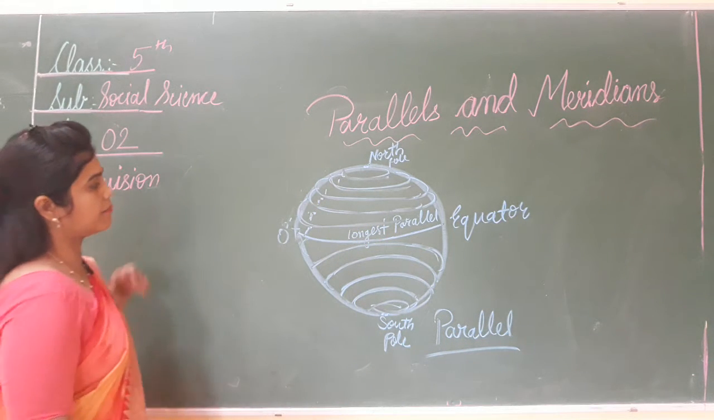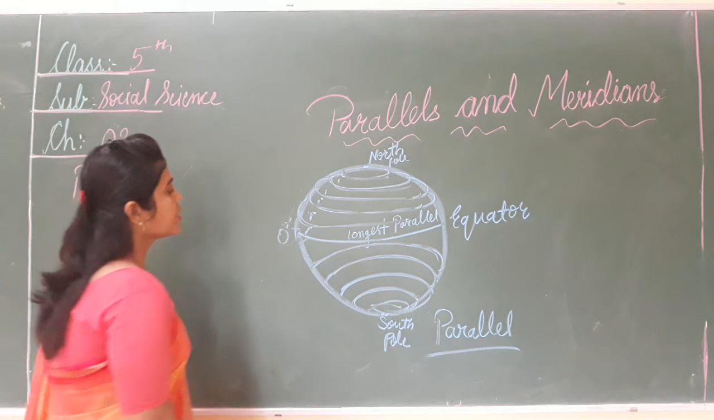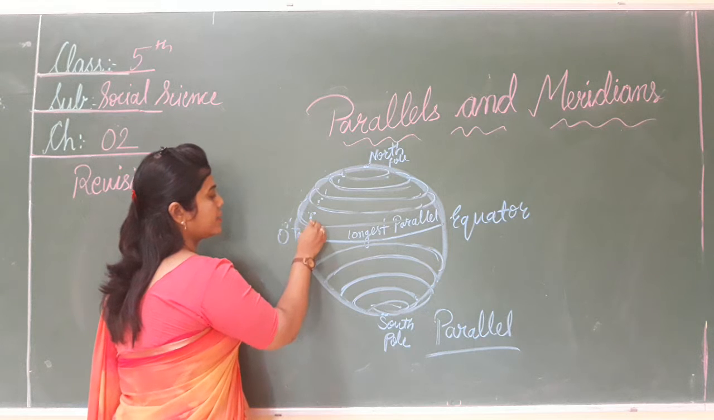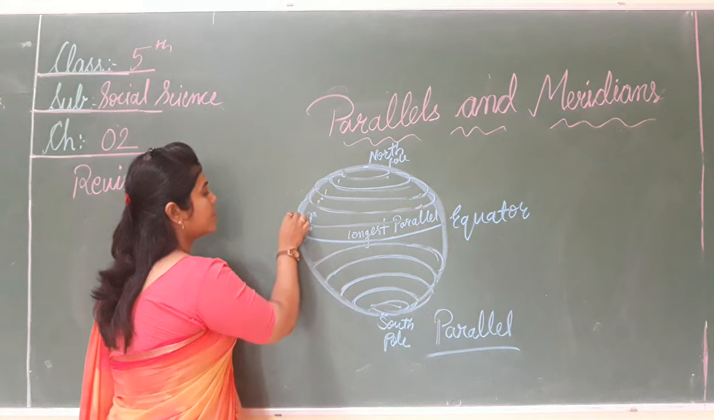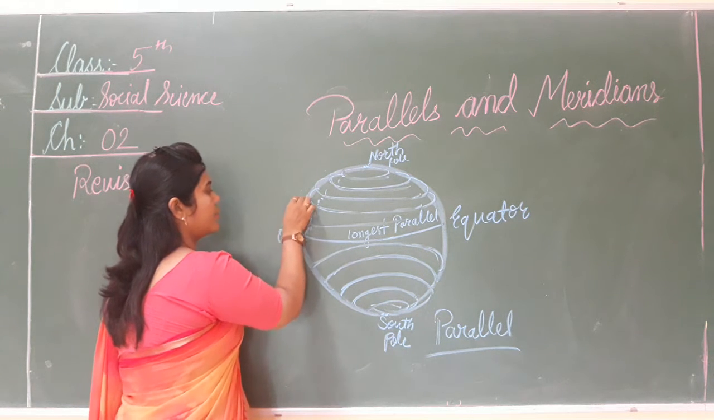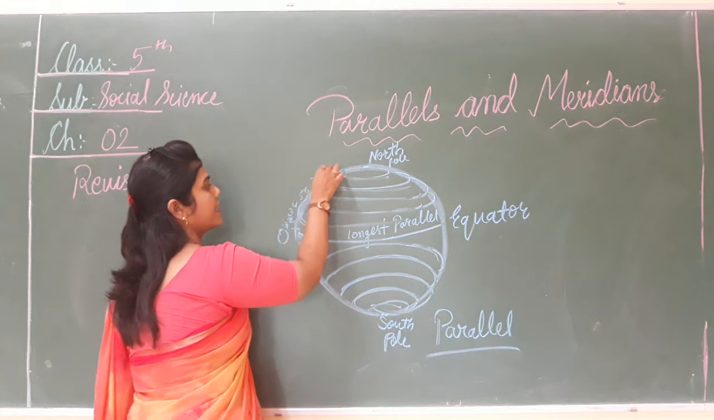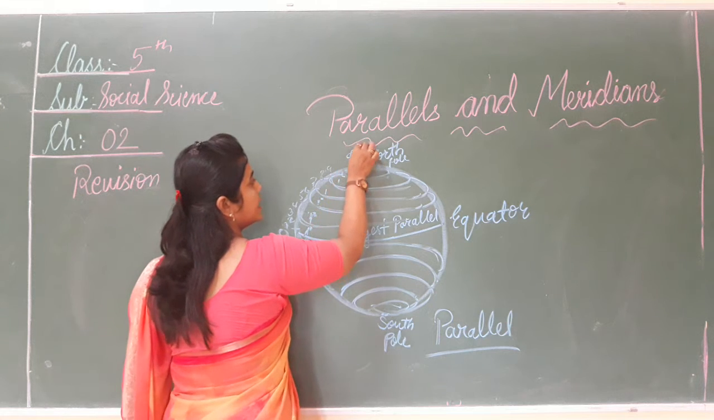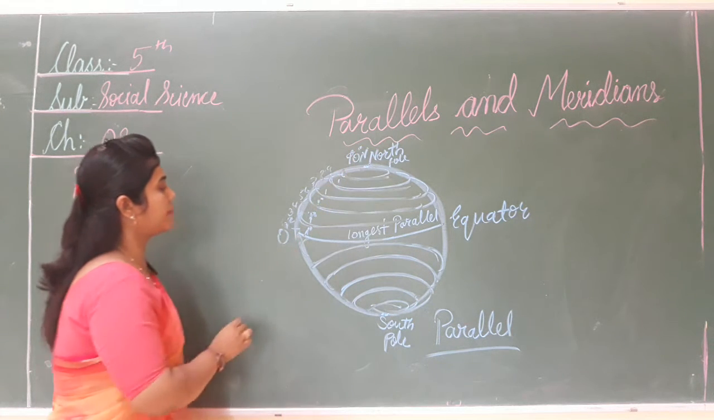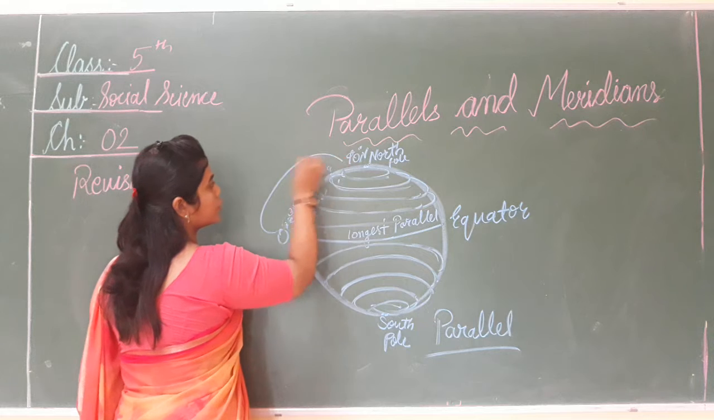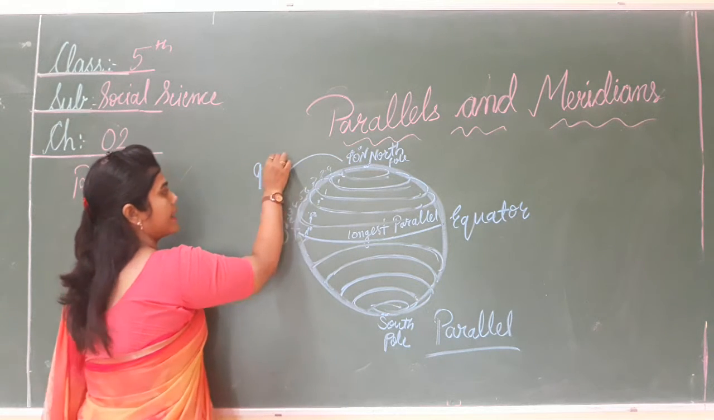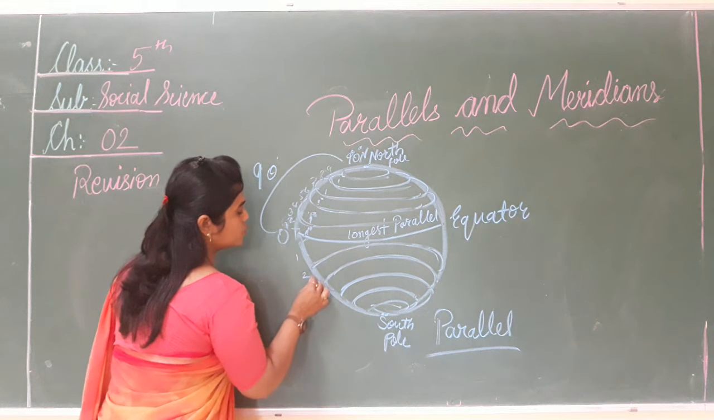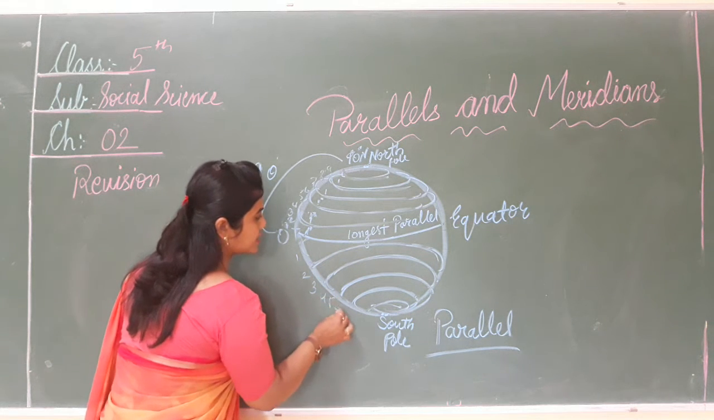Now, how are parallels numbered? If we start from the equator, the distance between two parallels is 1 degree. So 1, 2, 3, 4, 5, 6, 7, 8, 9 and 10 degrees, and up to the North Pole there are 90 degrees north. So how many parallels are there from the equator to the North Pole? There are 90 parallels.